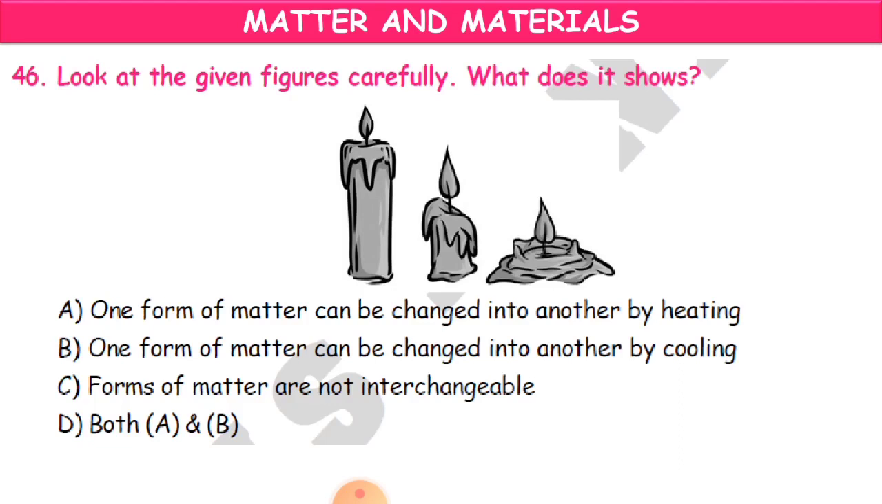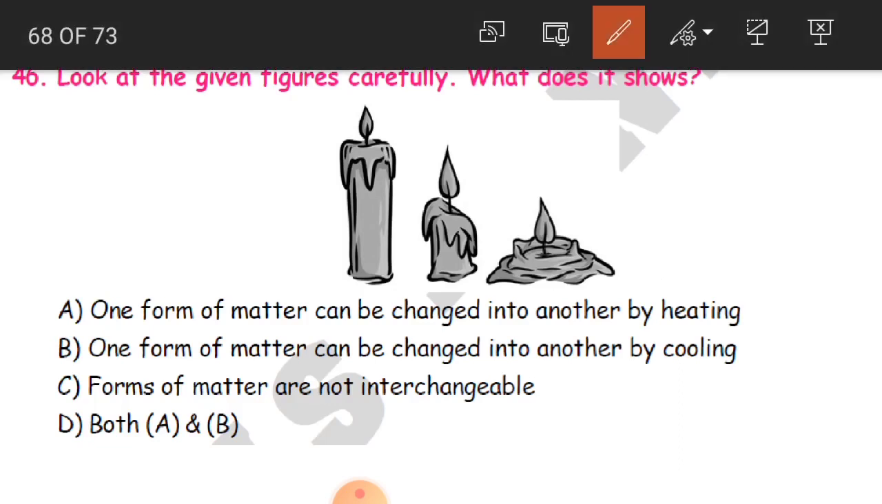Now 46th question, look at the given figures carefully. What does it show? So what is here, children? Like a candle which is burning, and as it is burning it is decreasing in size. The wax is melting, and the size of the candle is decreasing. Okay, so what can we tell?